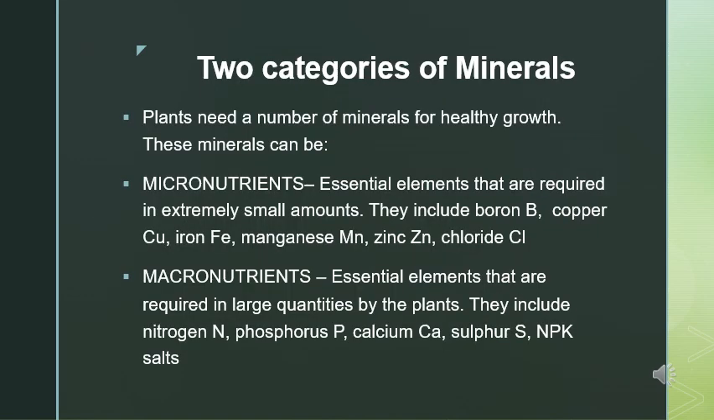Along with water, plants need a number of minerals for healthy growth. These are absorbed through the roots as mineral ions dissolved in the soil water. The minerals required by the plants are divided into two categories: micronutrients and macronutrients. Micronutrients are the essential elements that are required in extremely small quantities by the plants. They include boron, copper, iron, manganese, zinc, nickel, etc.